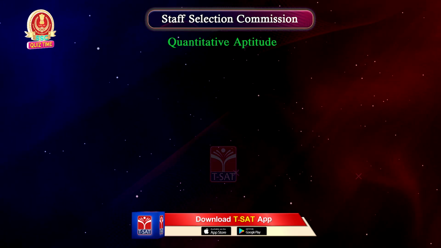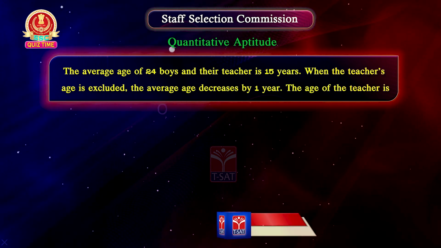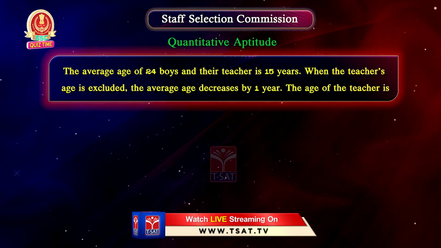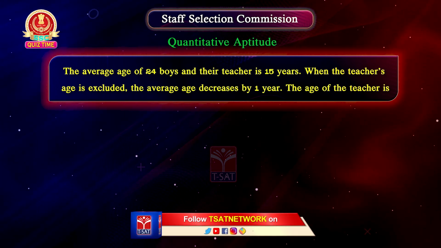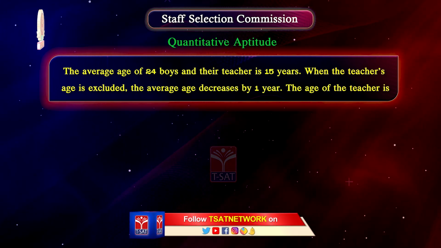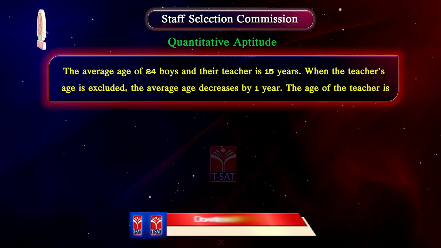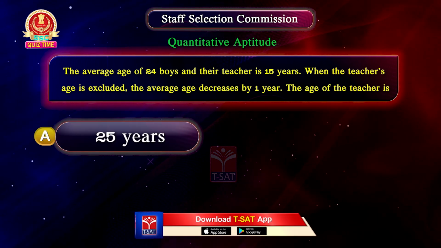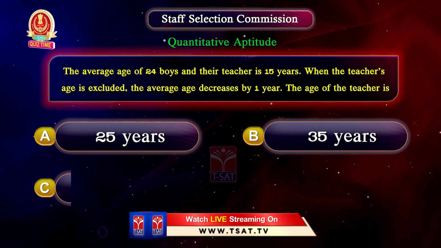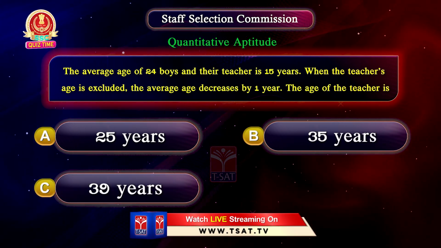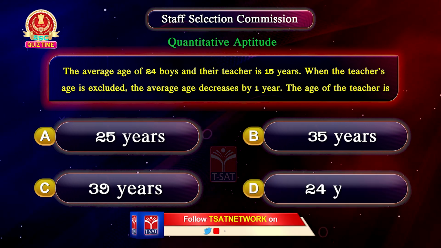Next question. The average age of 24 boys and their teacher is 15 years. When the teacher's age is excluded, the average age decreases by 1 year. The age of the teacher is option A 25 years, option B 35 years, option C 39 years, option D 24 years.